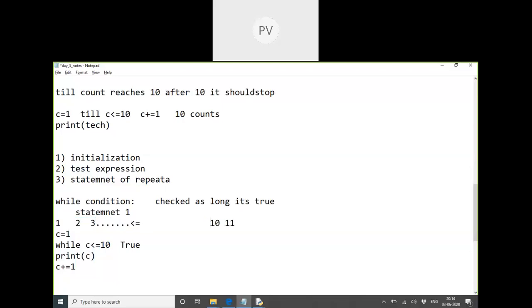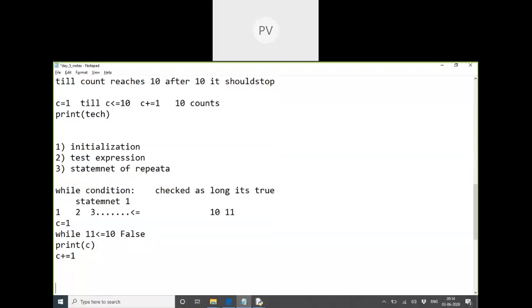Once it reaches 10, I have a condition here: 10 is less than or equal to 10, which is also true. Then printing also happens. After that, count changes to which value? 11. Now when you come back to this condition, the value here is 11. Is 11 less than or equal to 10? Is it true or false? So it becomes false at that time. And when it becomes false, we'll stop this process. This procedure of repetition will stop.